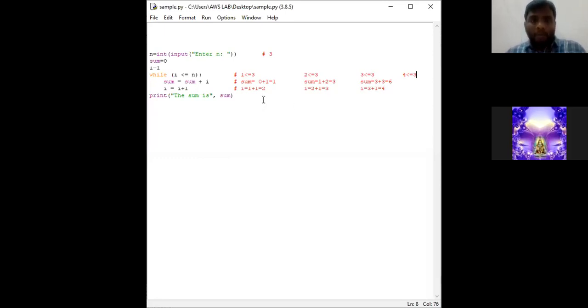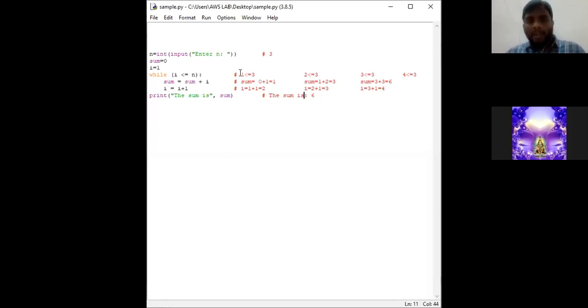Now the interpreter goes to the last print statement and prints the output as "The sum is 6". Okay, clear with the explanation? This is the process which is going to be done.